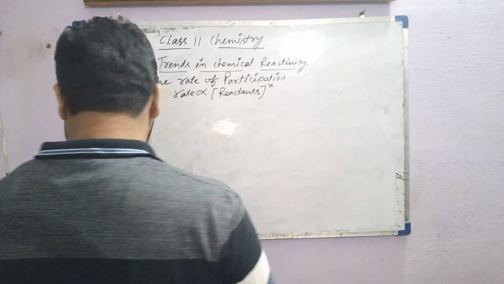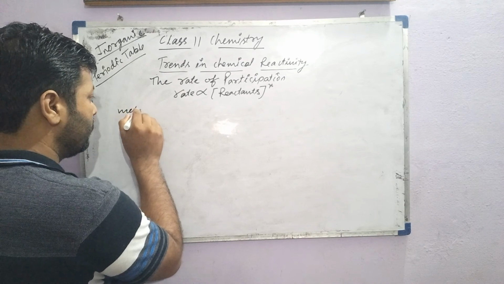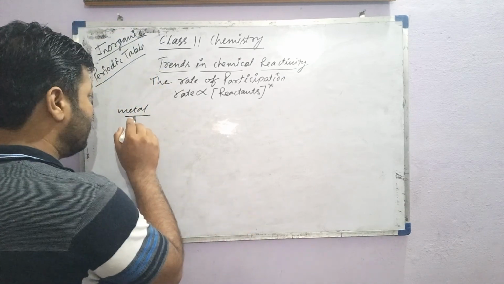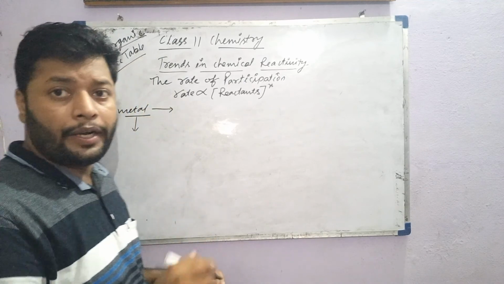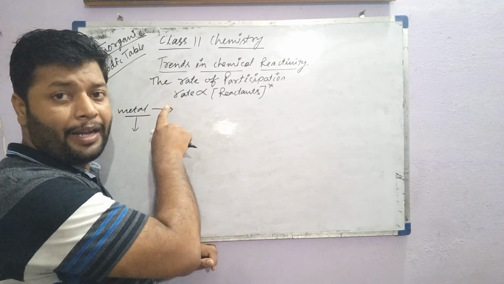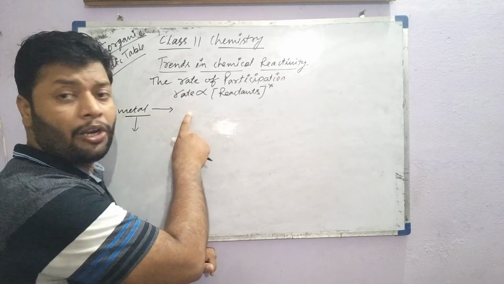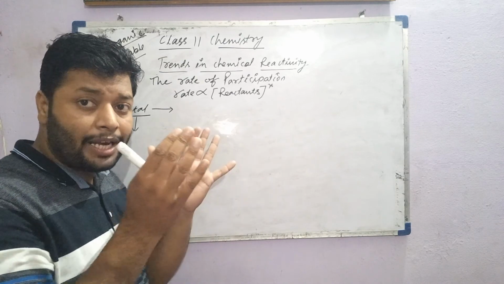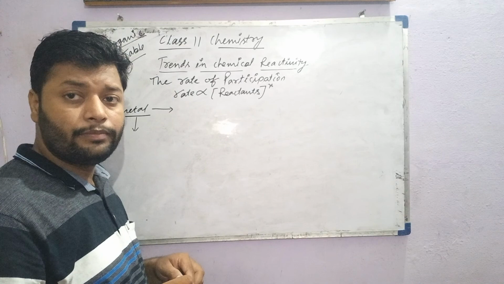In the periodic table, generally for metals, the reactivity decreases along the period, because metals now have a smaller size and an increased number of electrons.